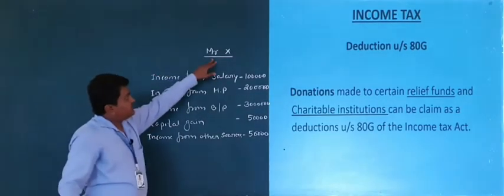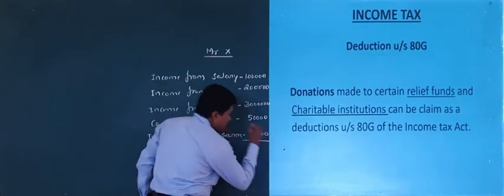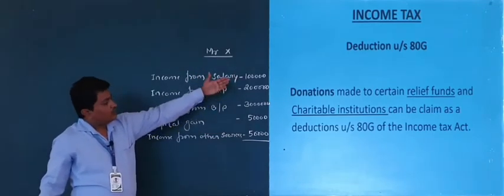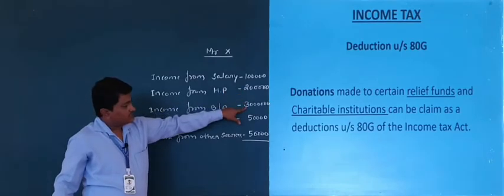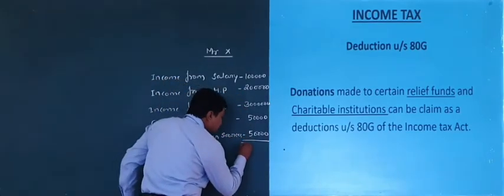So Mr. X has total gross total income of 1 lakh plus 2 lakh, 3 lakh, 6 lakh, 6.5 and 7 lakh.